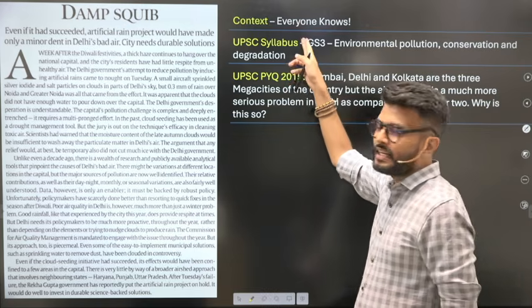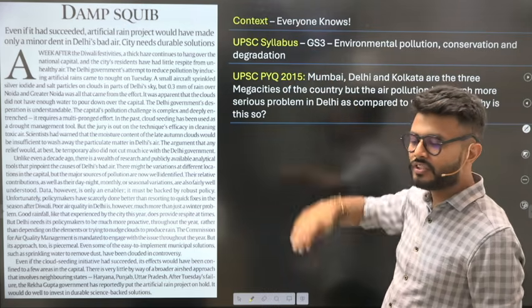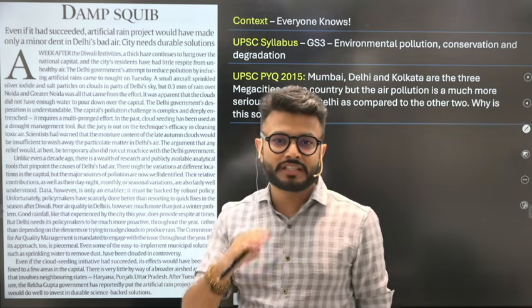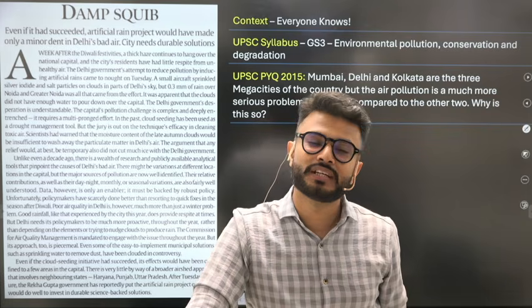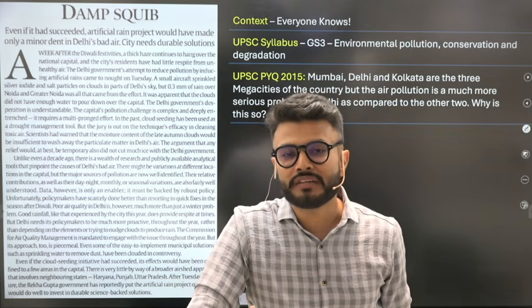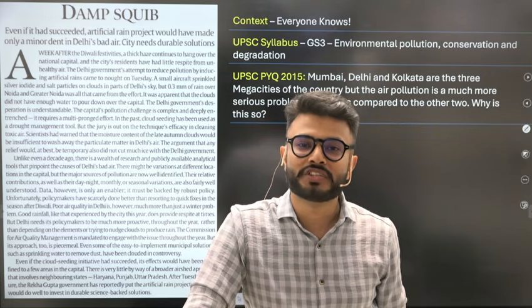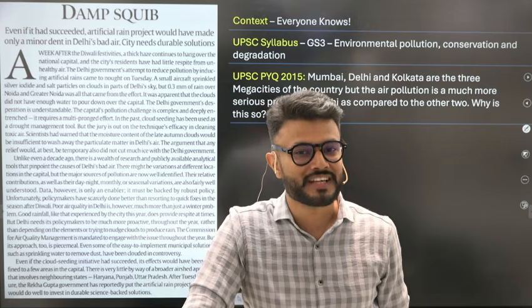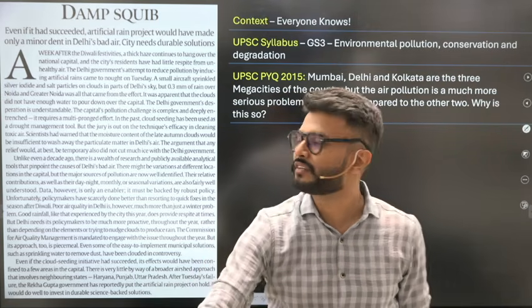If you look at the context, that's why I have written everyone knows. Those who are living in Delhi NCR region or especially in northern India, the entire northern India, they know the context. We all are feeling the heat of this air pollution in the winter seasons. So obviously no need to describe the context.